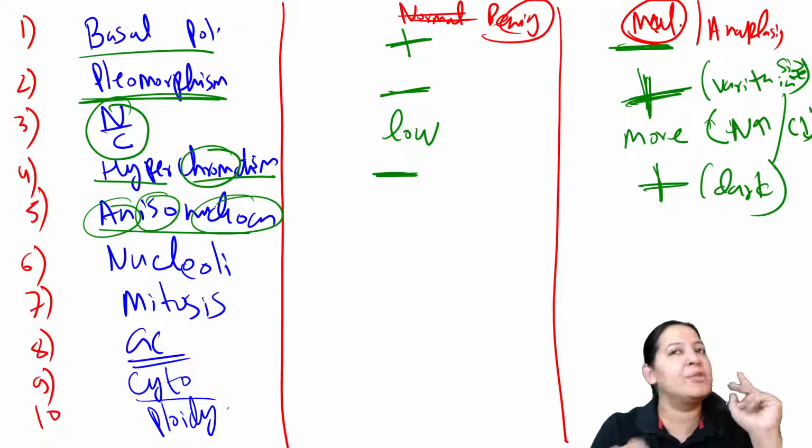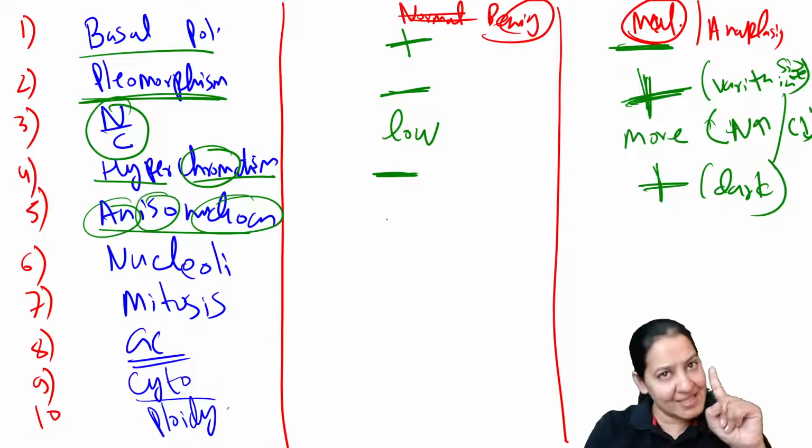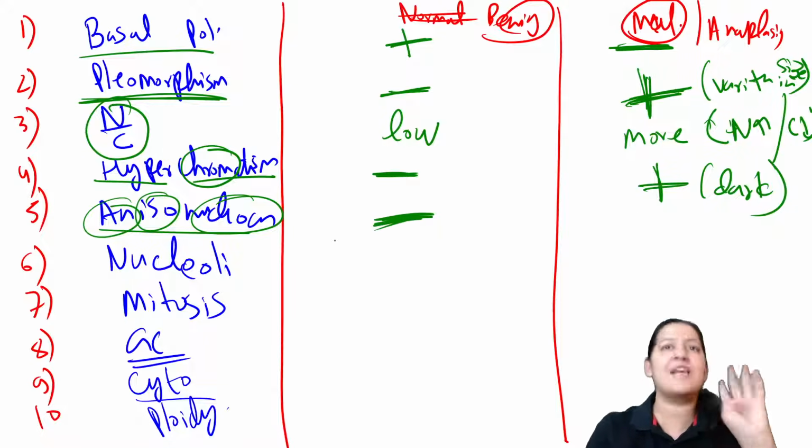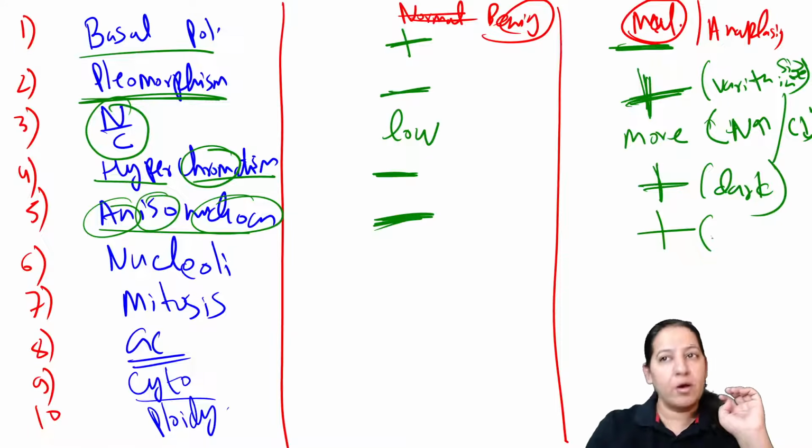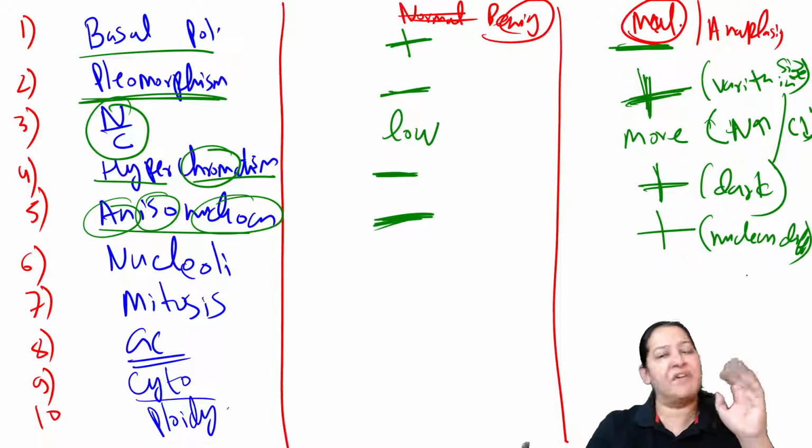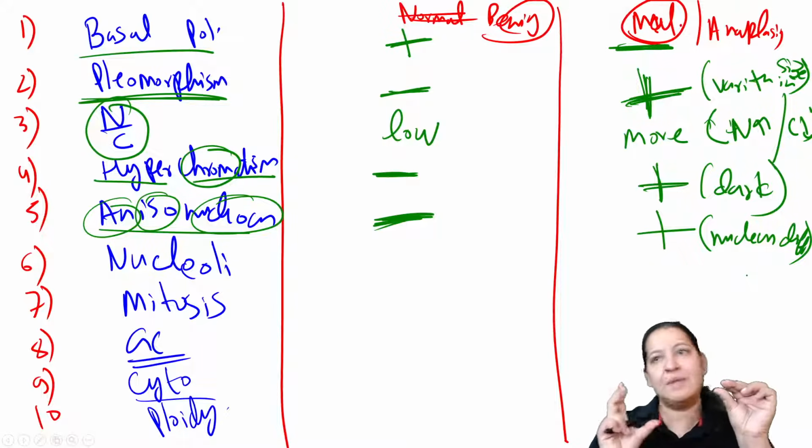And anisonucleosis means nucleus ka size. So nucleus ka size is same here. That's why anisonucleosis is absent here but present here. Because here nucleus ka size is different. All cells have different size nucleus. Some has small, some has medium, some has large.